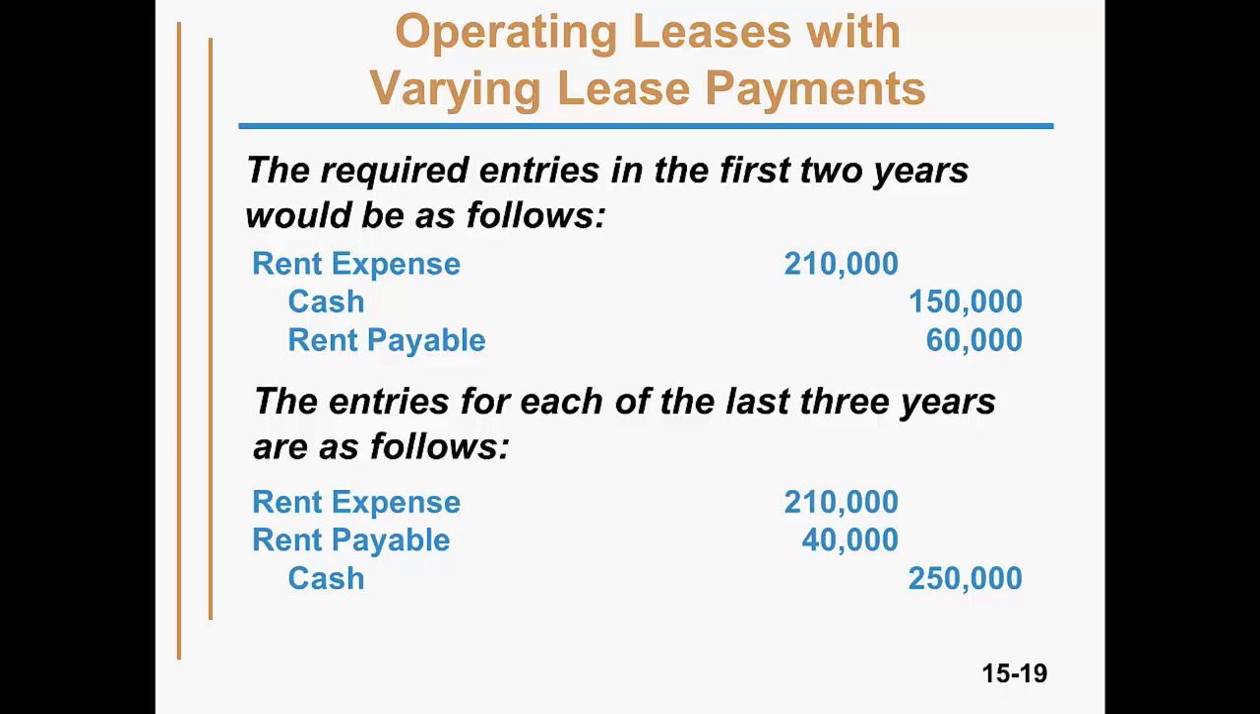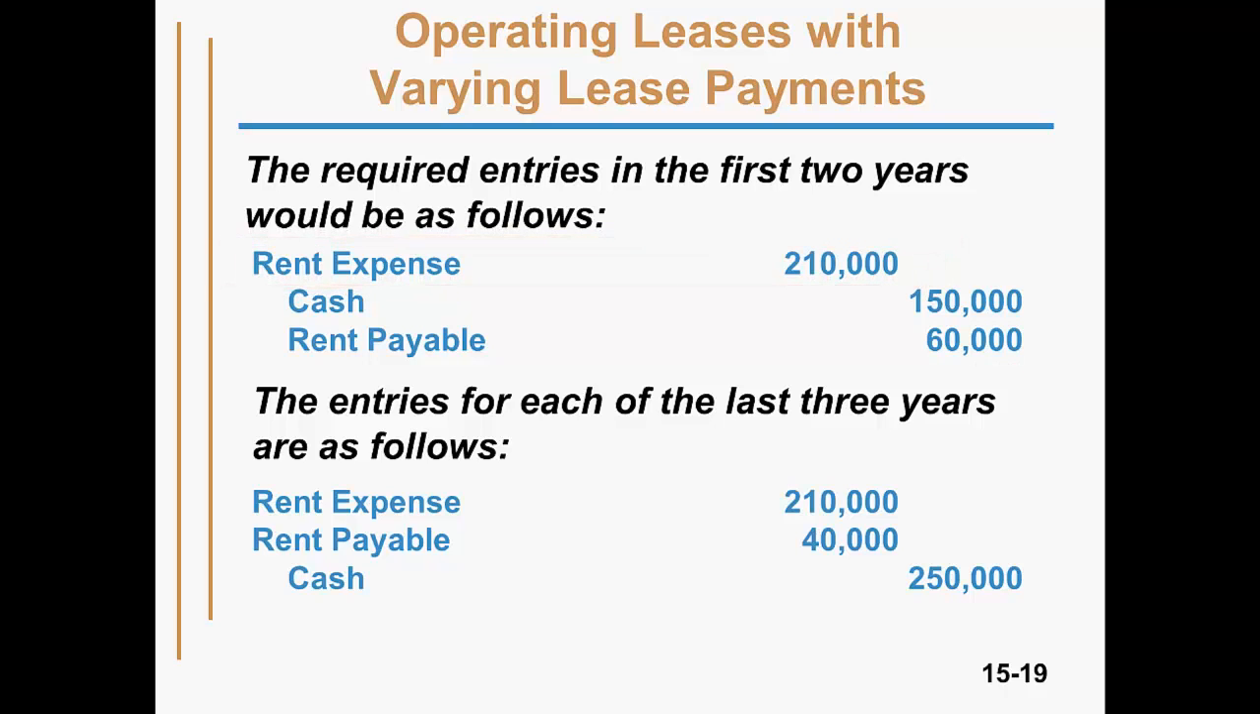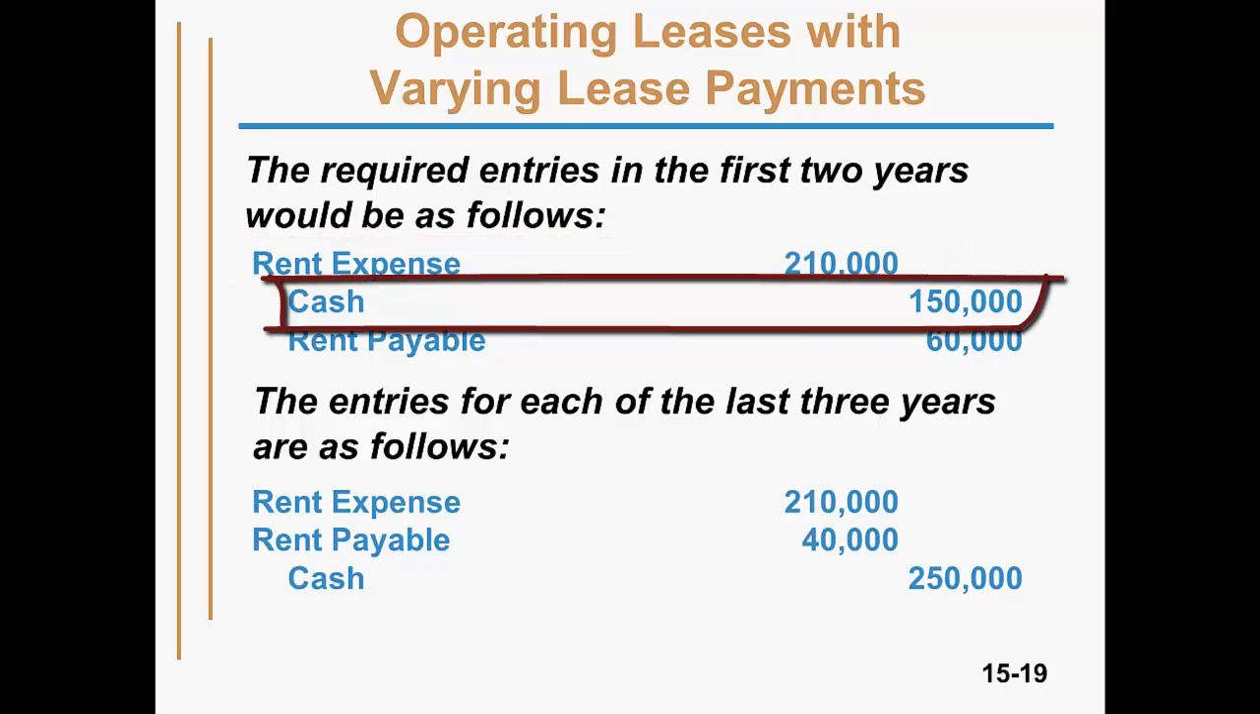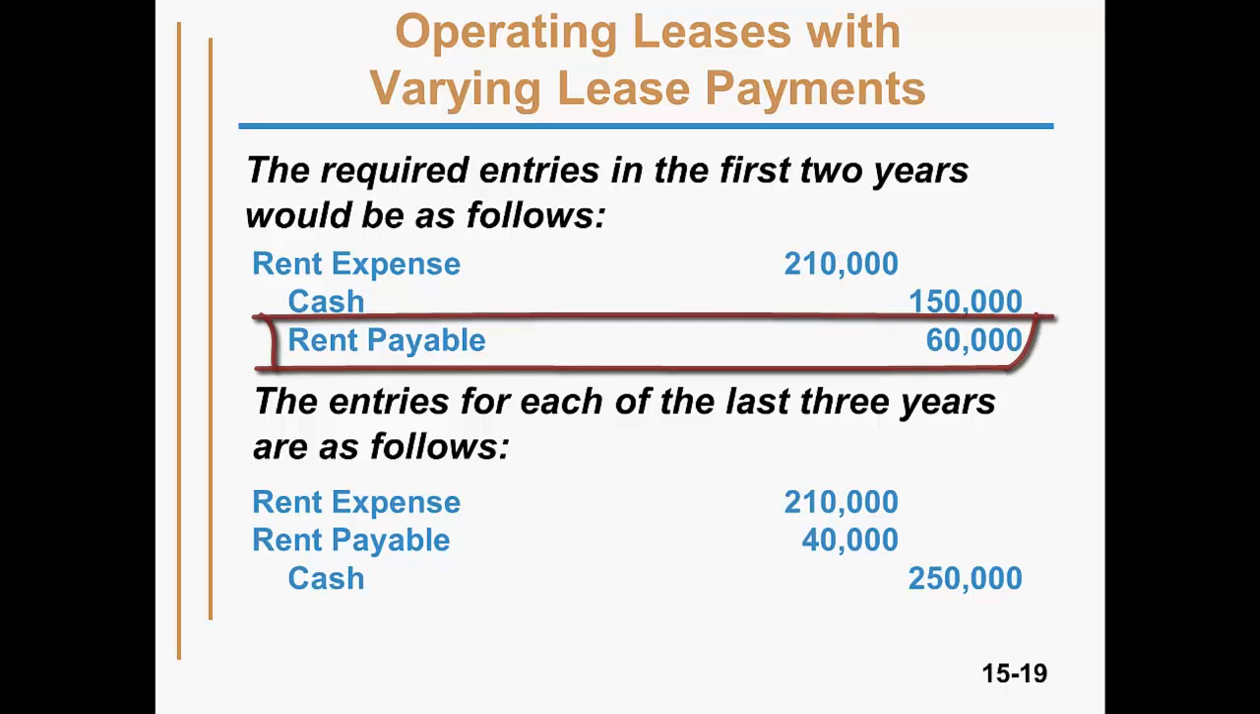In years 1 and 2, the lessee recognizes the expense of the operating lease with a debit to rent expense of the amount just calculated, $210,000. It then records a credit to cash. However, the cash payment is only $150,000 as specified in the lease terms. The difference is recorded in rent payable.